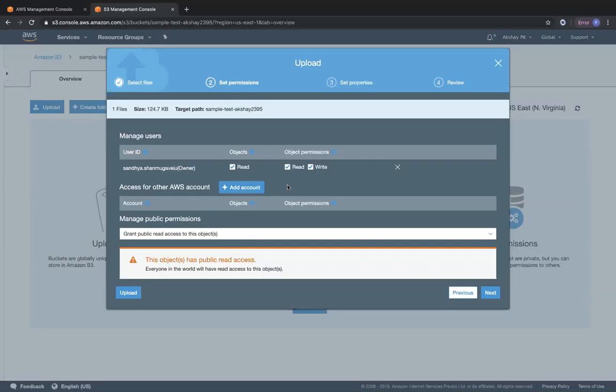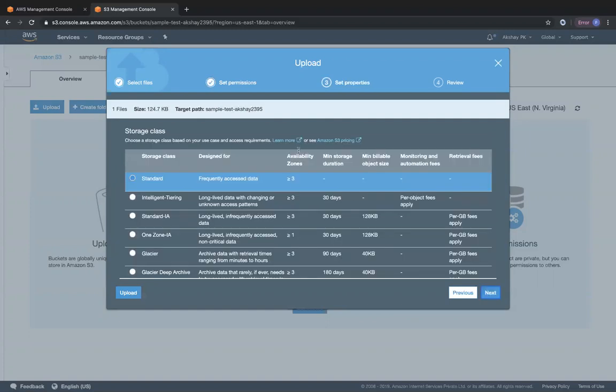If I want any other AWS account to also have access, I can click on add account and give them access. The third one is granting public access, which means literally everyone in the outside world can hit that object's URL and view my resume. So I'm going to grant public access. If you don't give it over here, you can do it later also. I'll show you how to do that right after we upload this object.